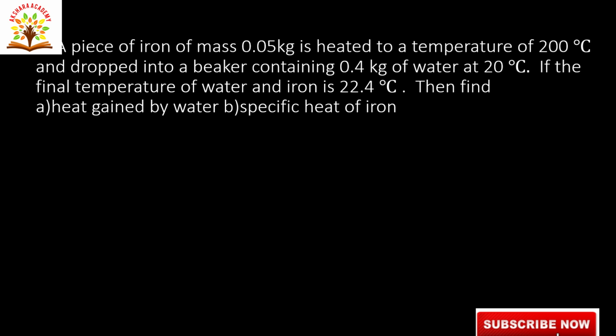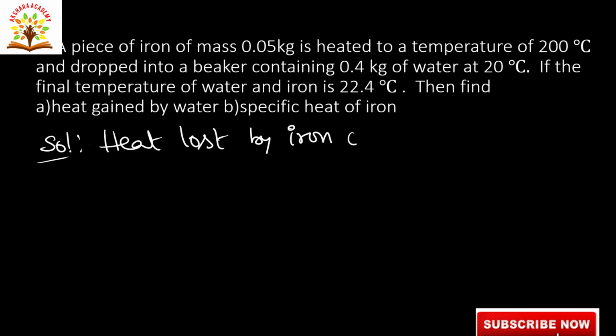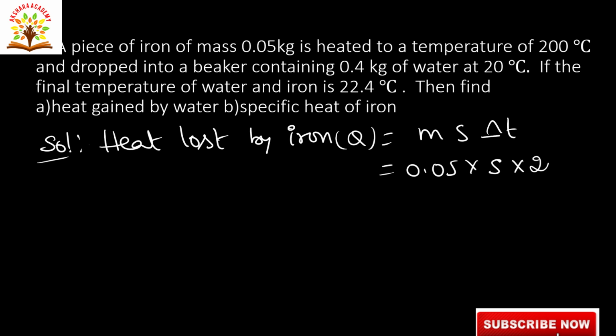First we will find out the heat lost by the iron. Heat lost by iron is equal to m s (T1 minus T2), that is equal to m s delta T. Substituting values, 0.05 into s, we are finding the specific heat of iron, 200 minus 22.4, that is equal to 0.05 into s into, after subtracting, 177.6.